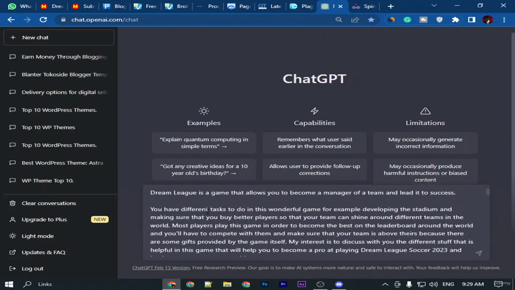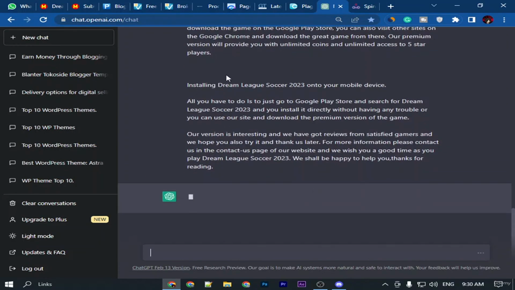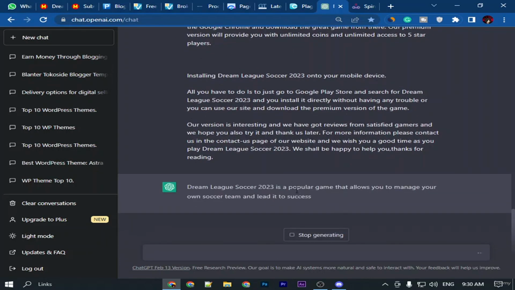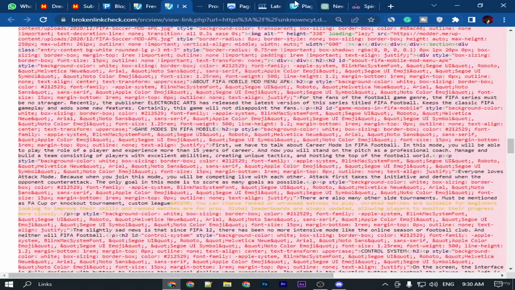After you paste it here, come on, paste it and ask it to rewrite this article like this. Now ChatGPT will rewrite this, and you can post this in your website. Let me show you how it works.